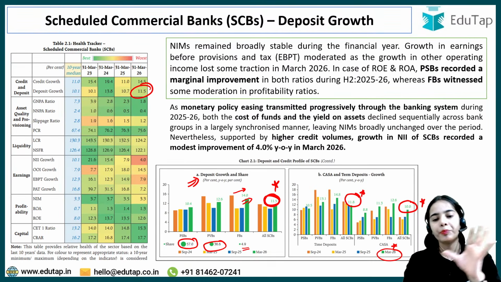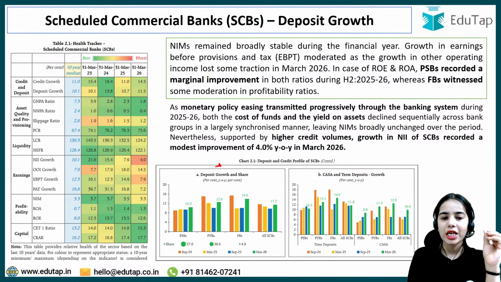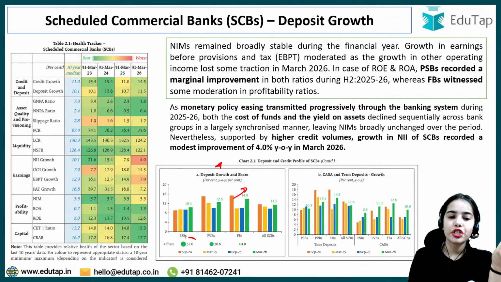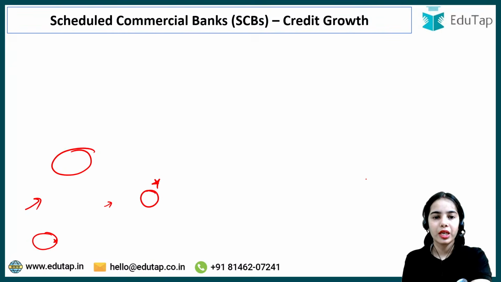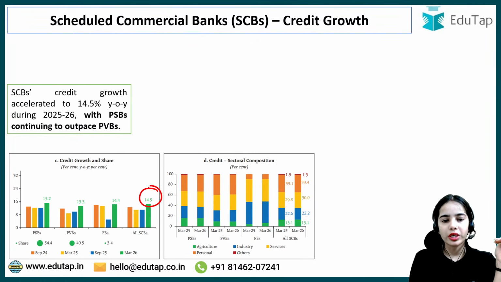It is important to remember that the highest growth in deposits was in the foreign banks, but the highest share is of public sector banks. Between CASA and term deposits, the higher growth is of term deposits. For credit also, the same: only the overall percentage is important, but the growth is higher in public sector banks and the share is also higher for the public sector banks.